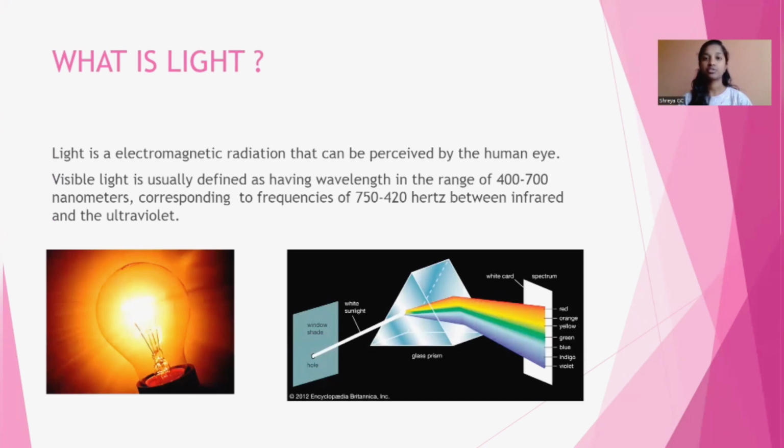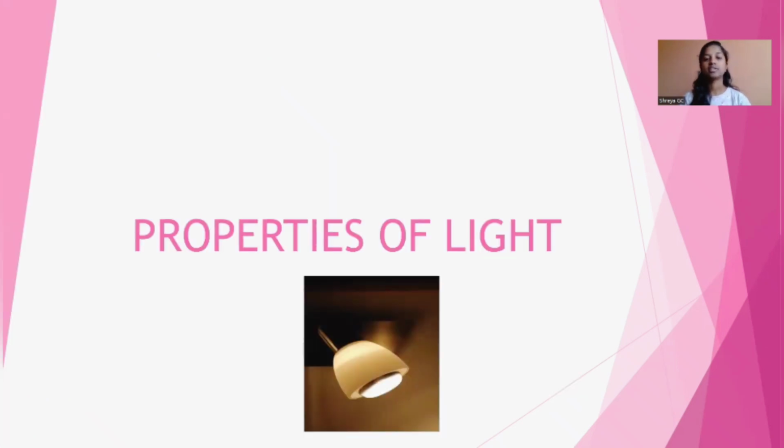So firstly, what is light? Light is an electromagnetic radiation that can be perceived by the human eye. Visible light is defined as having a wavelength in the range of 400 to 700 nanometers, corresponding to frequencies of 750 to 420 terahertz, between infrared and ultraviolet. And let's discuss the properties of light.